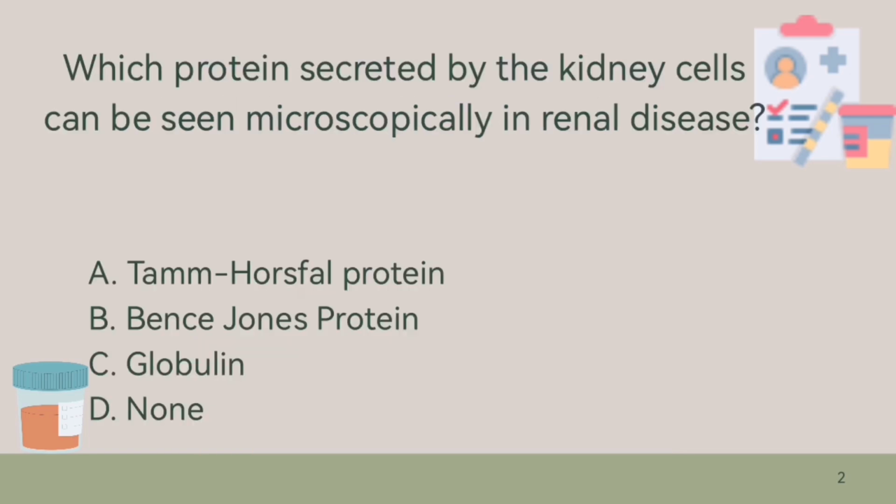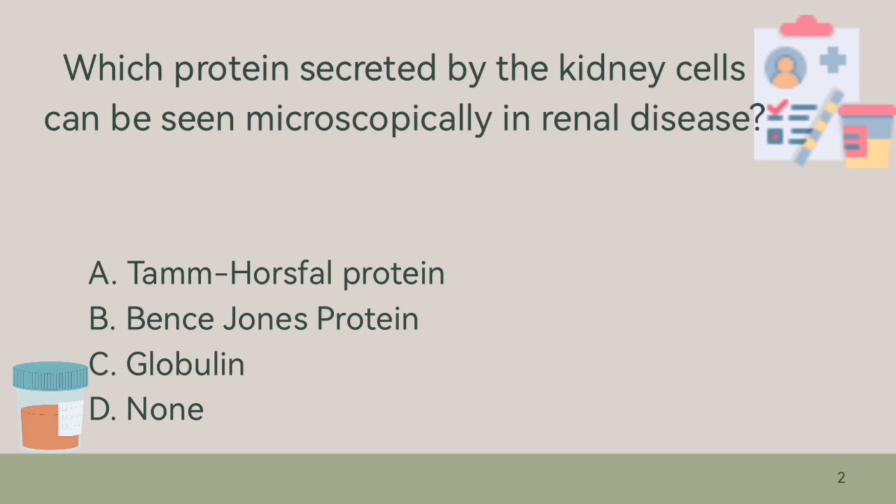Next, which protein secreted by the kidney cells can be seen microscopically in renal disease? Anong protein ang secreted by the kidney cells that can be seen microscopically in renal disease? A. Tamm-Horsfall protein, B. Bence-Jones protein, C. Globulin, or D. None. So this question is medyo nakakalito.